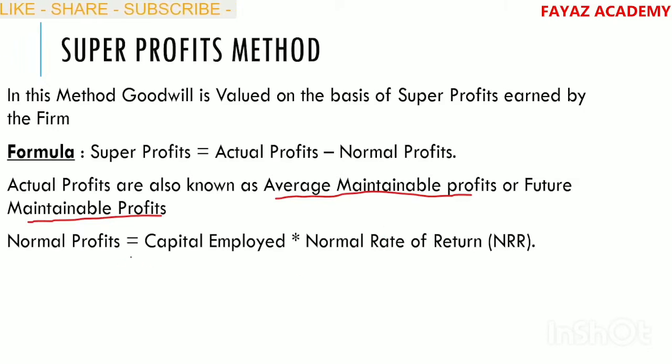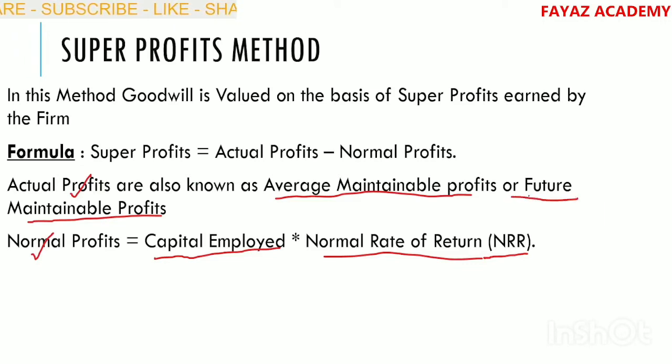Next, normal profits. Normal profits is equal to capital employed by the firm into normal rate of return. This is normal profits, and actual profits is equal to average maintainable profits or future maintainable profits. Actual profits minus normal profits is equal to super profits. This is the formula for super profits.